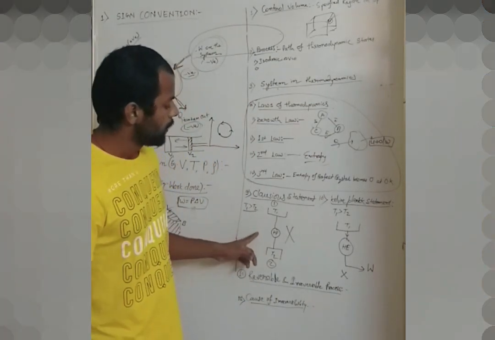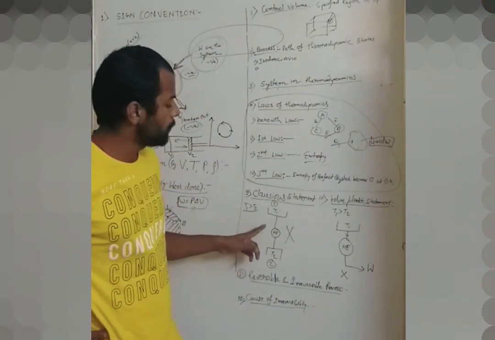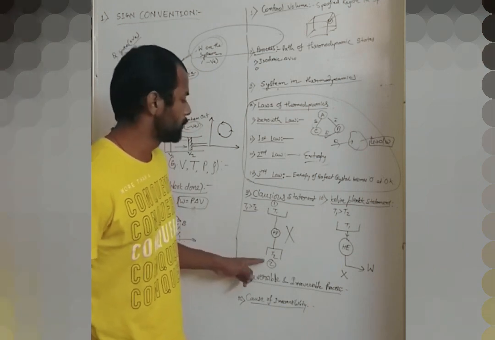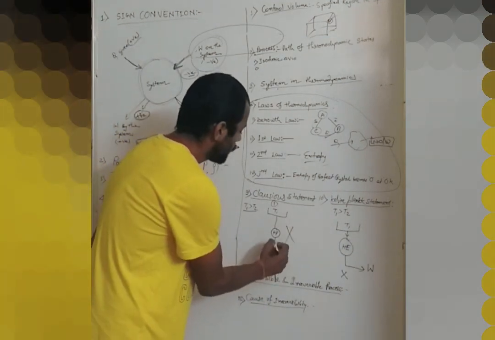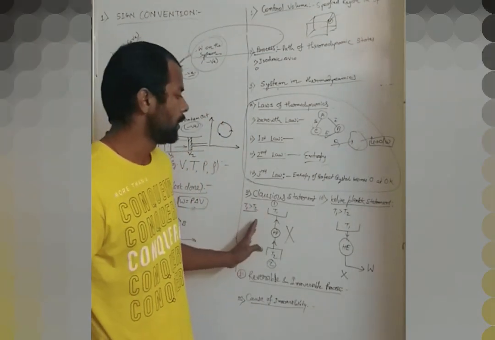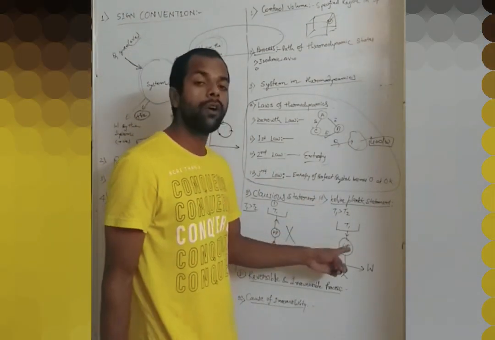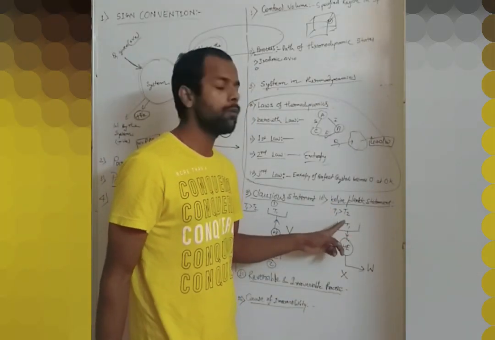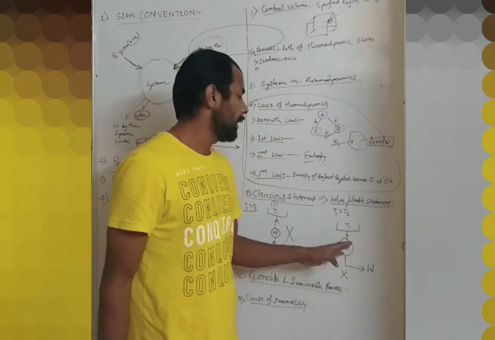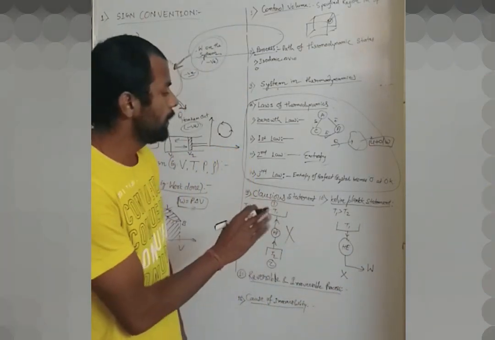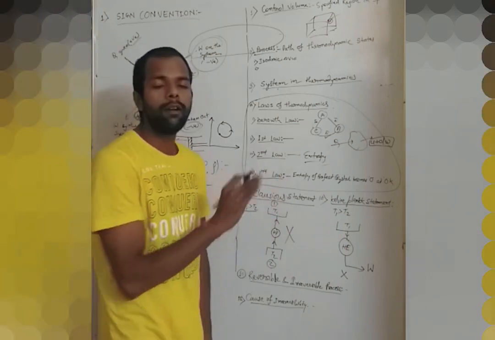So it is impossible to make a heat pump which takes heat from T2 and delivers it to T1. It is impossible to make such a device. And the Kelvin-Planck statement is that it is impossible to make a heat engine which takes heat from temperature reservoir T1 and delivers work only. This is the statement of Kelvin-Planck.